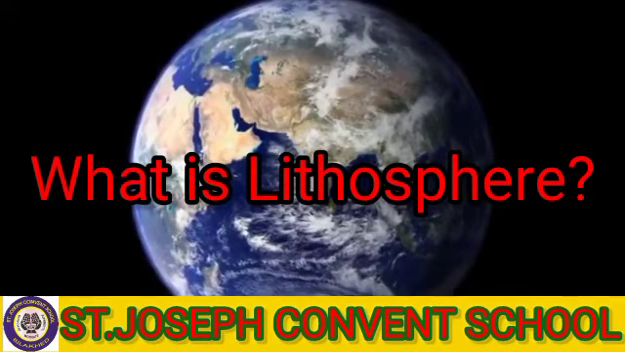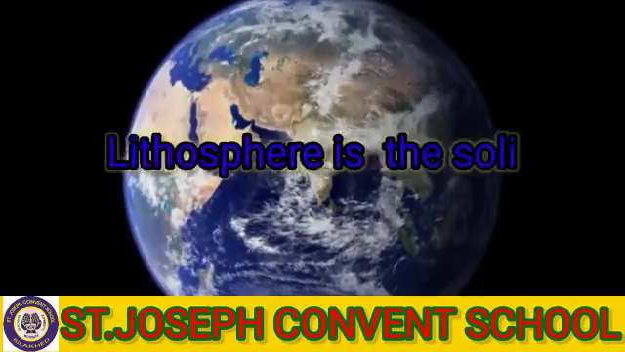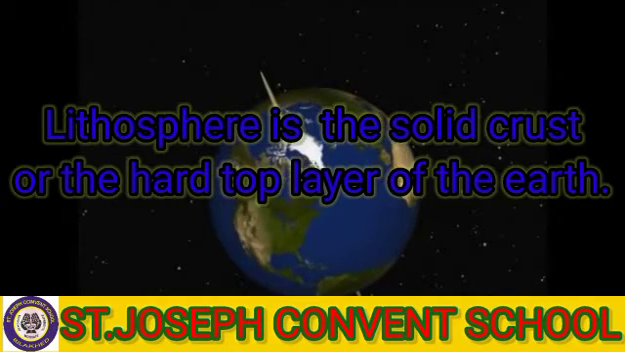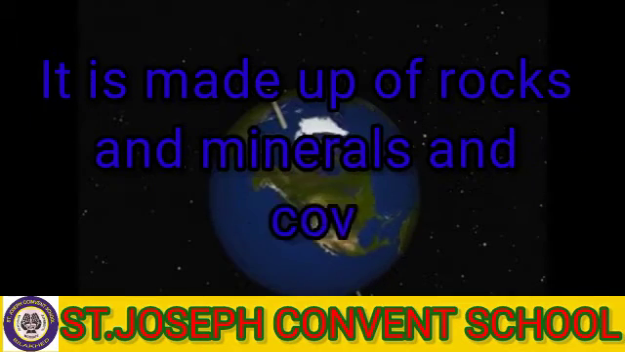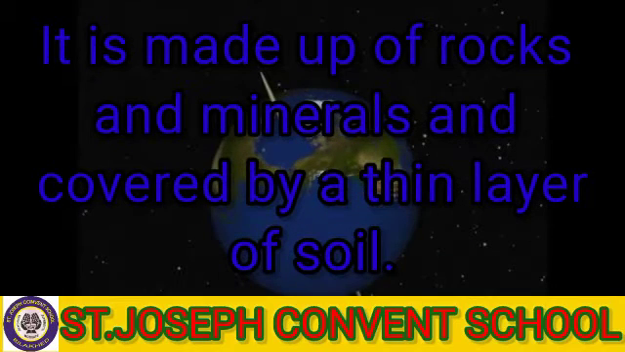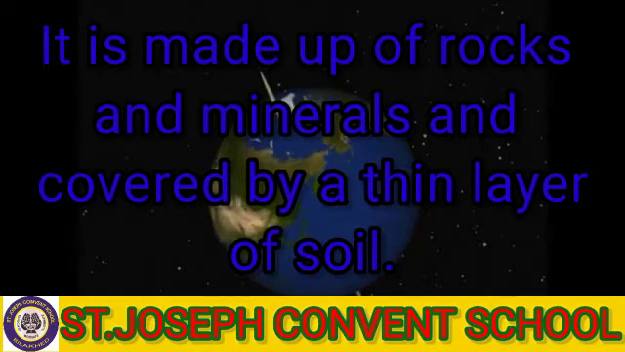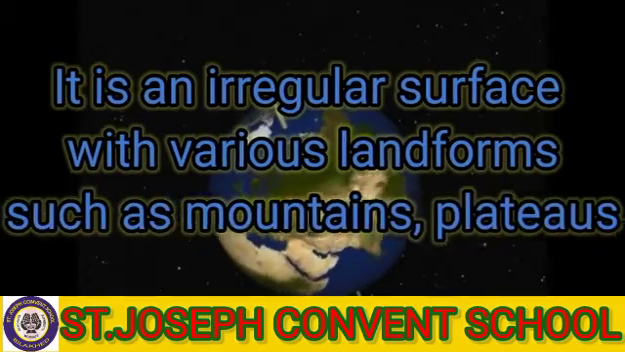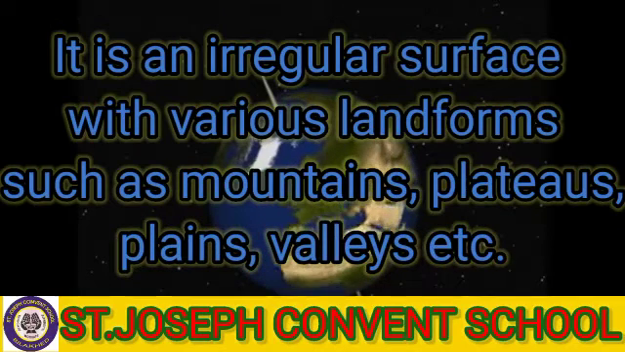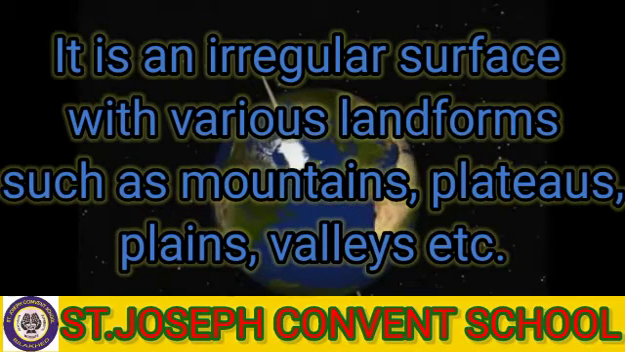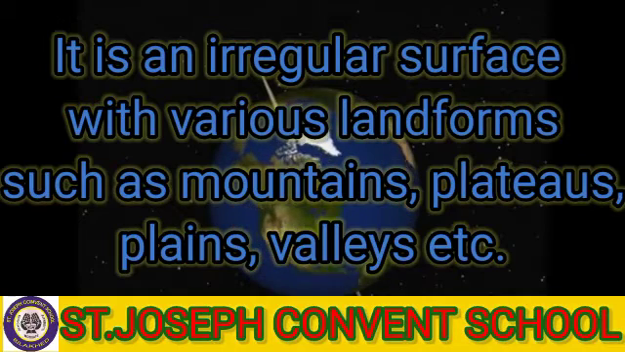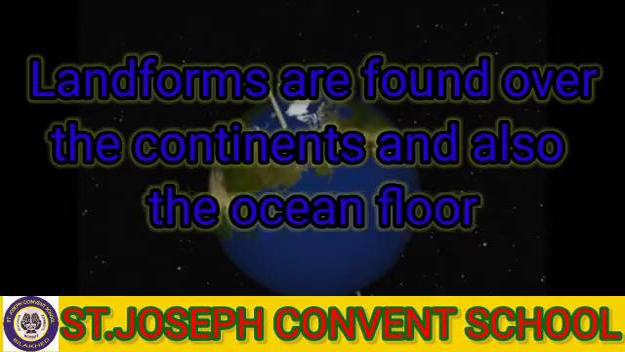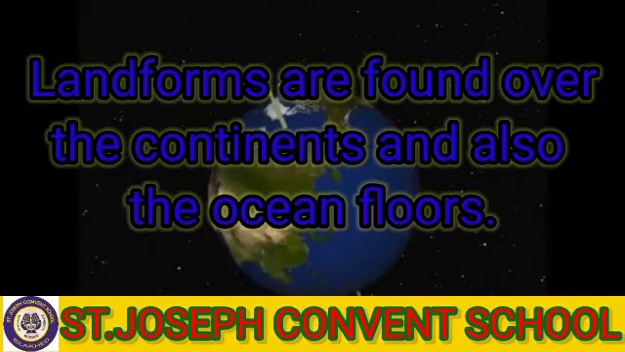What is lithosphere? Lithosphere is the solid crust or the hard top layer of the earth. It is made up of rocks and minerals and covered by a thin layer of soil. It is an irregular surface with various landforms such as mountains, plateaus, plains, valleys, etc. These landforms we can find over the continents as well as on the ocean floors.